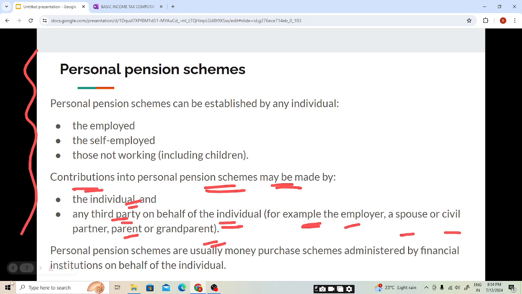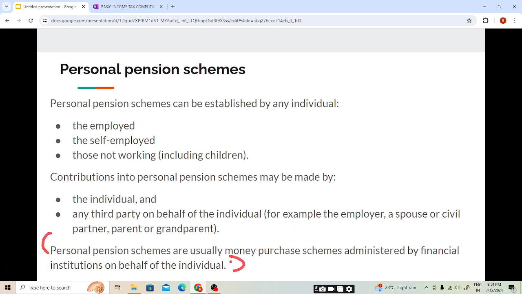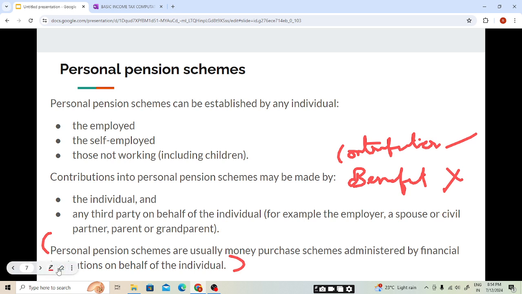This is also general theory. You need to have knowledge about this. Personal pension schemes are usually money purchase schemes, meaning defined contribution schemes. The contribution will be defined. They are administered by financial institutions on behalf of the individual, students. So in a personal pension scheme, the contribution will be defined, but the benefit will not be defined.